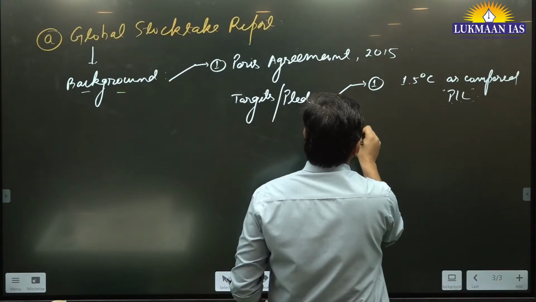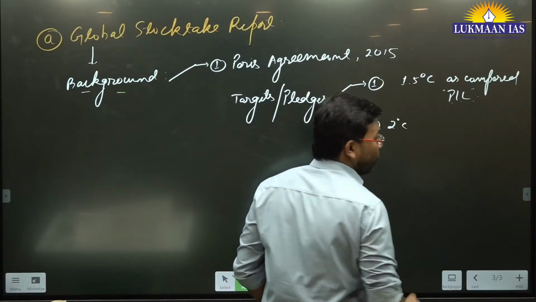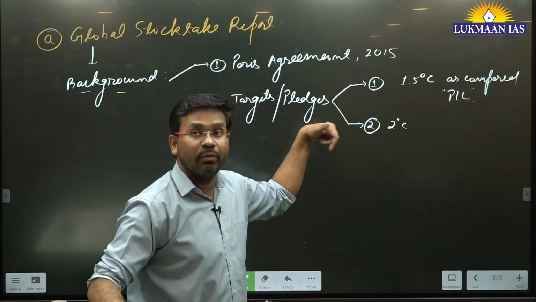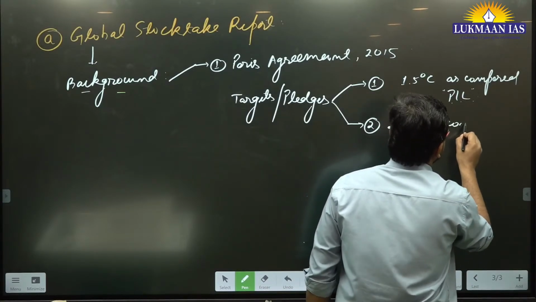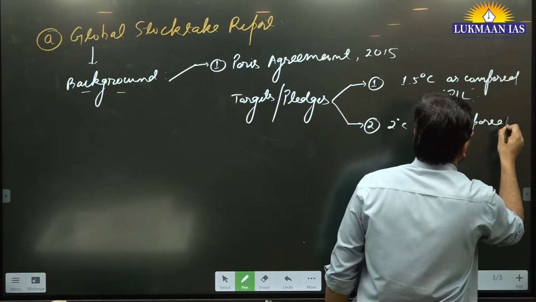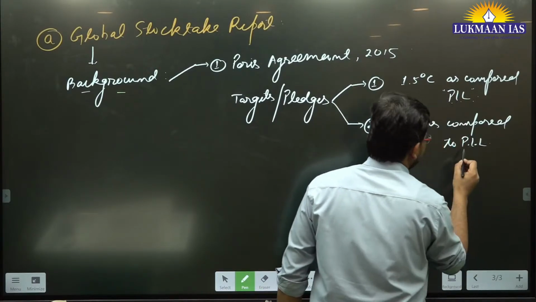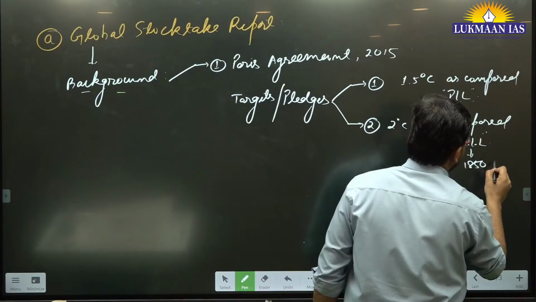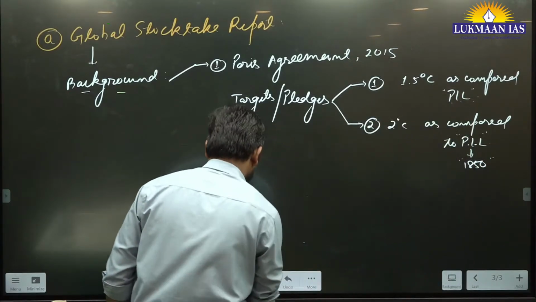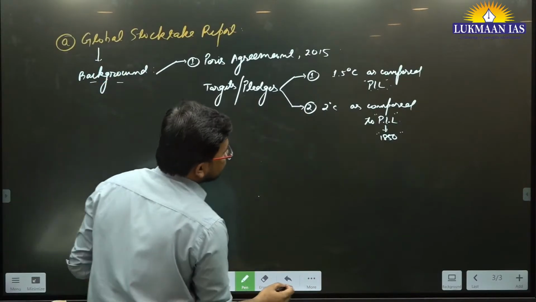And second, as far as practicable, if this is not met, they will not let global warming go beyond 2 degrees centigrade as compared to the pre-industrial level. When we discuss the pre-industrial level, we refer to the time period of around 1850.